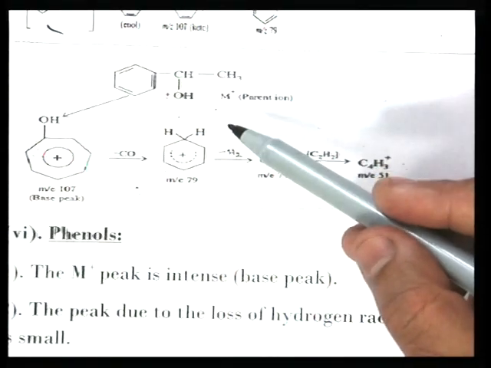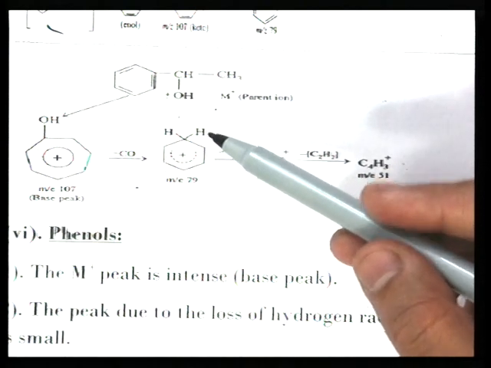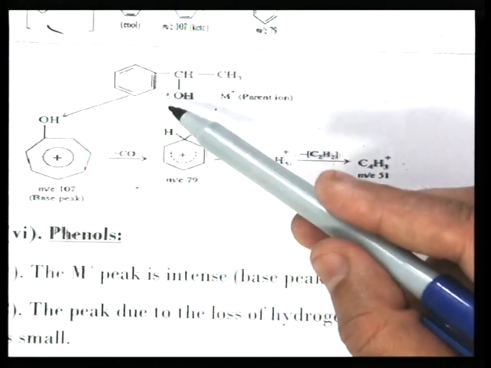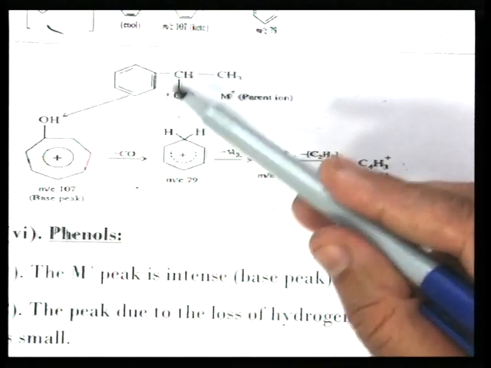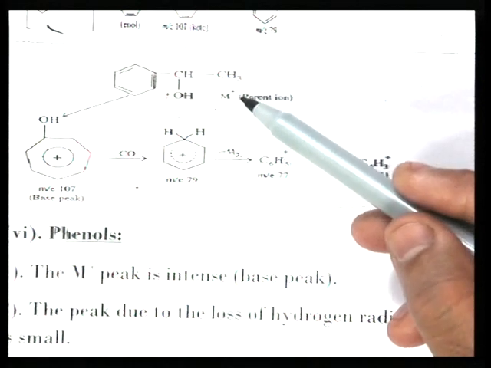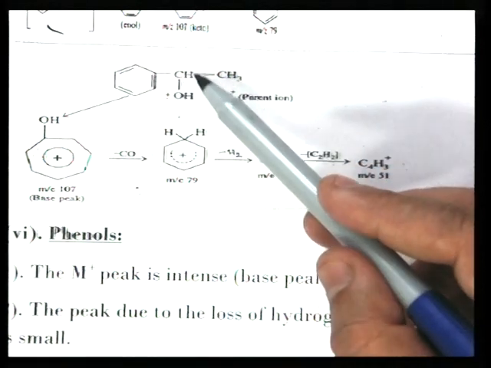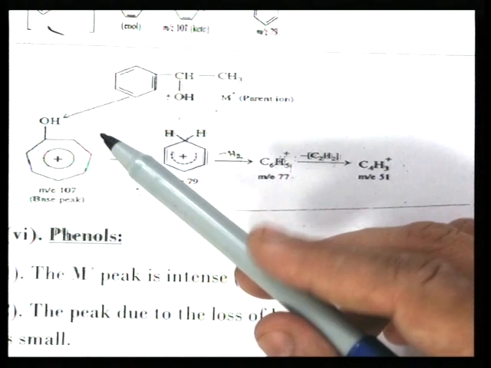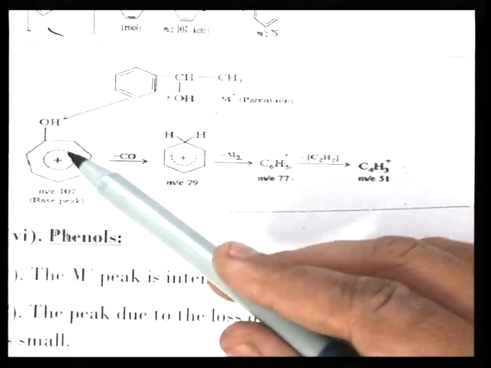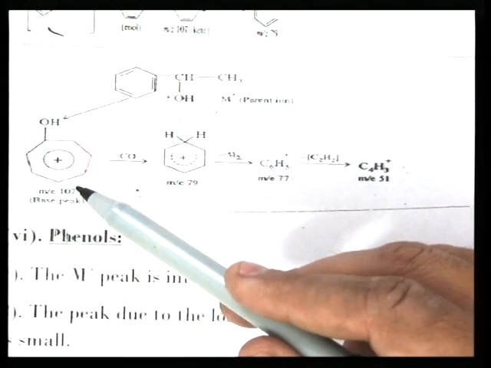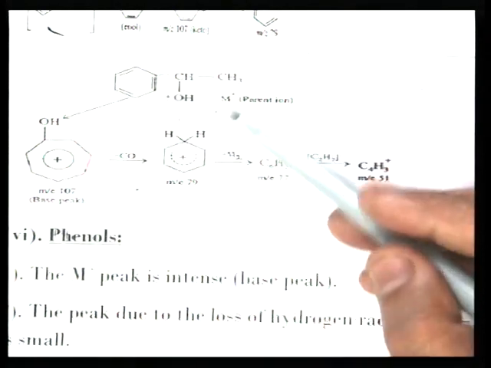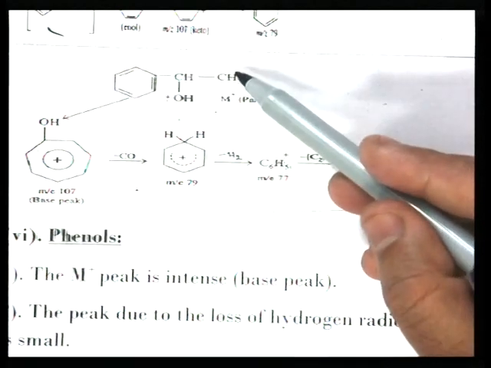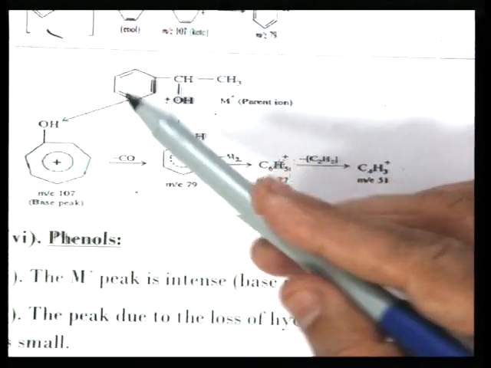Second example is 1-phenyl ethanol. So, 1 electron is removed from the lone pair, and it will produce a molecular ion or parent ion. This will rearrange to this type of 7-member ring hydroxy substituted cation. This is the base peak, corresponding to M by Z value 107, on removal of this methyl radical, okay, after rearrangement.